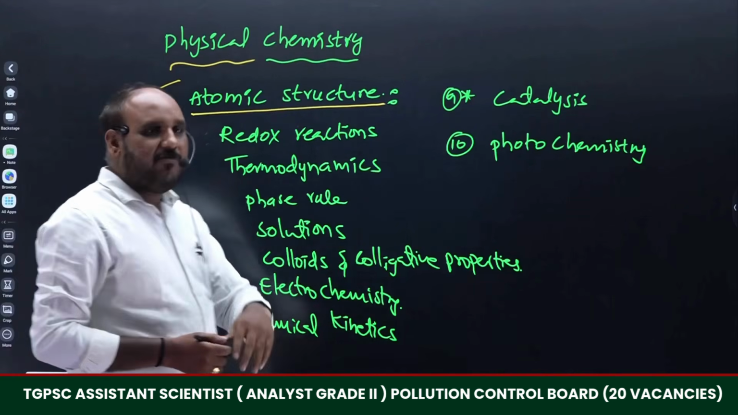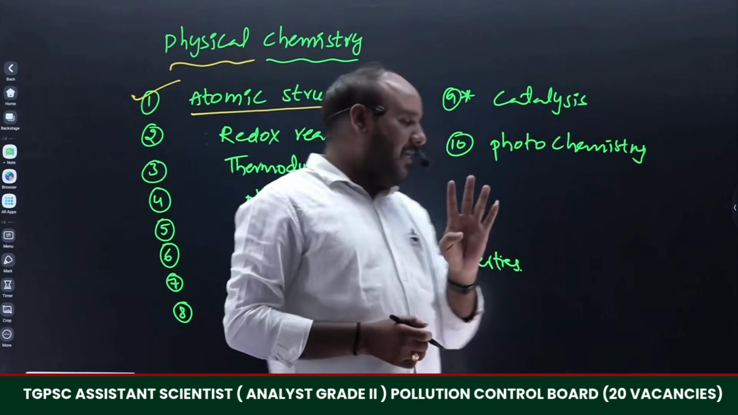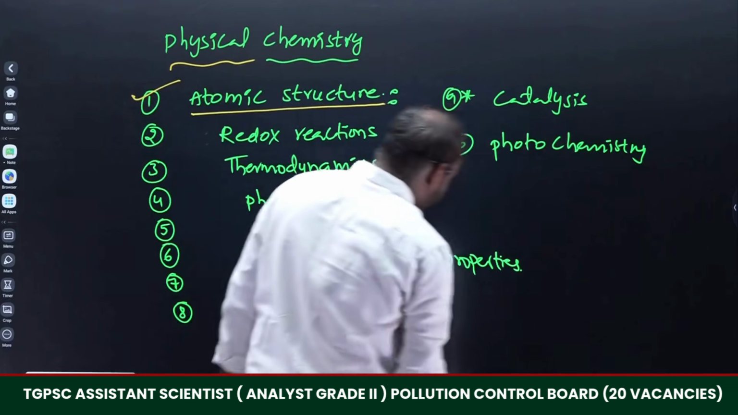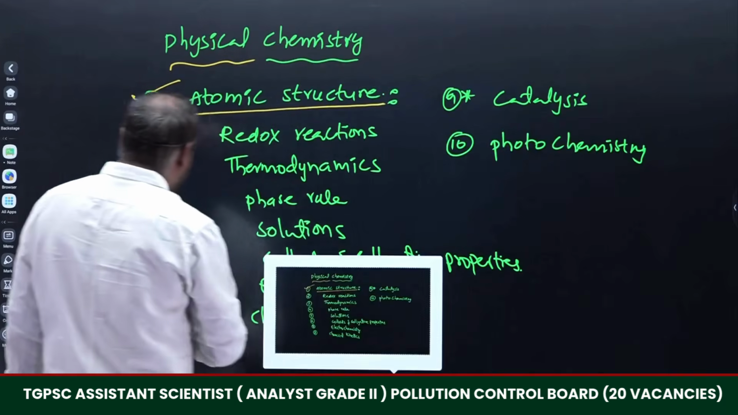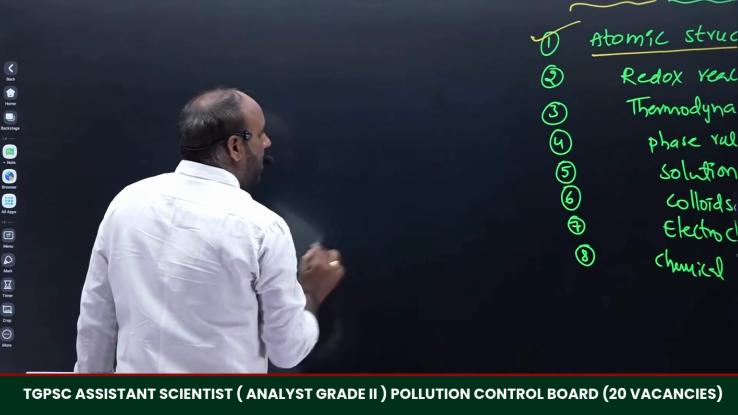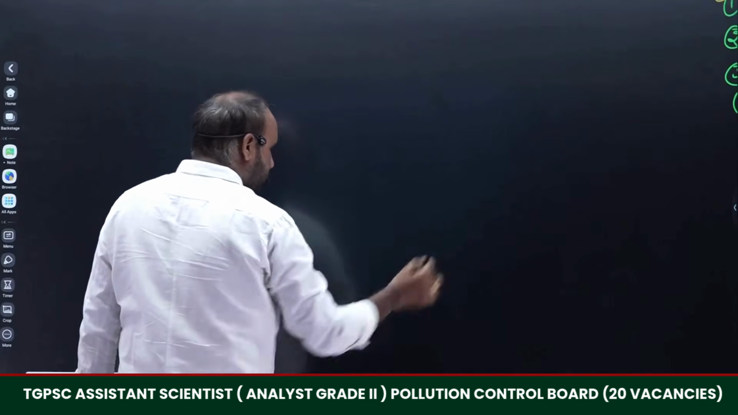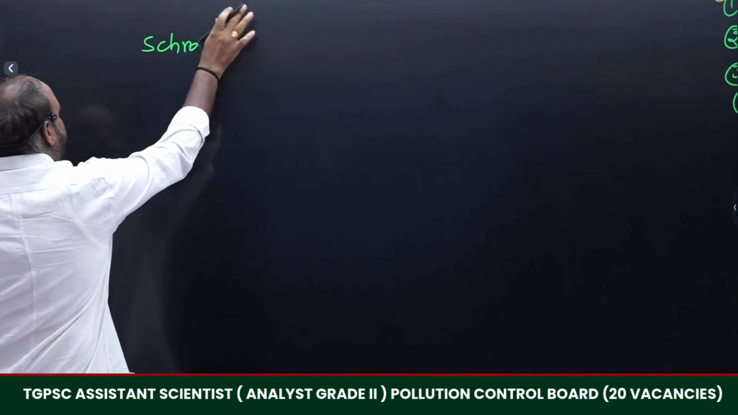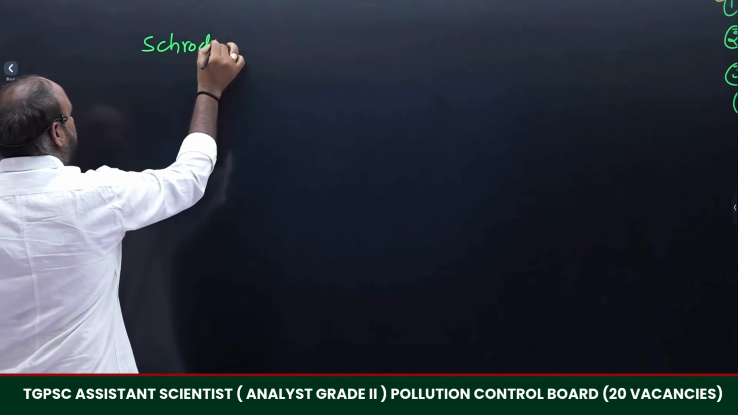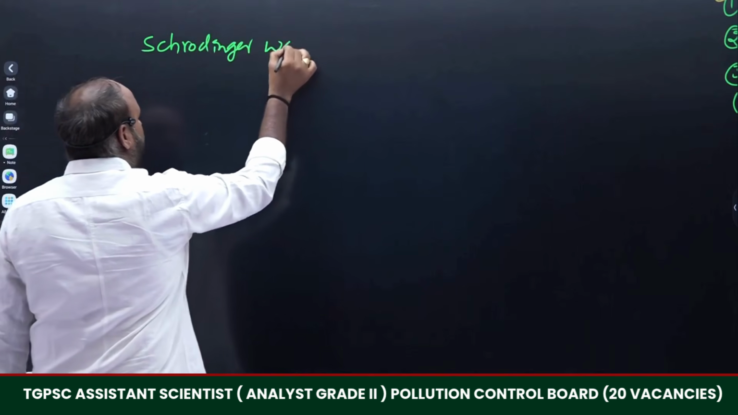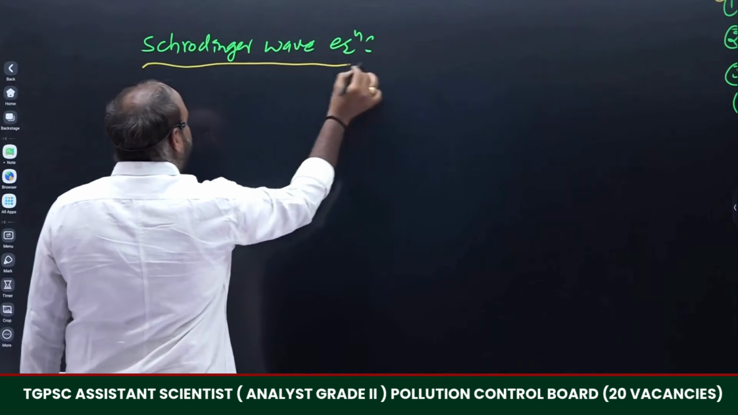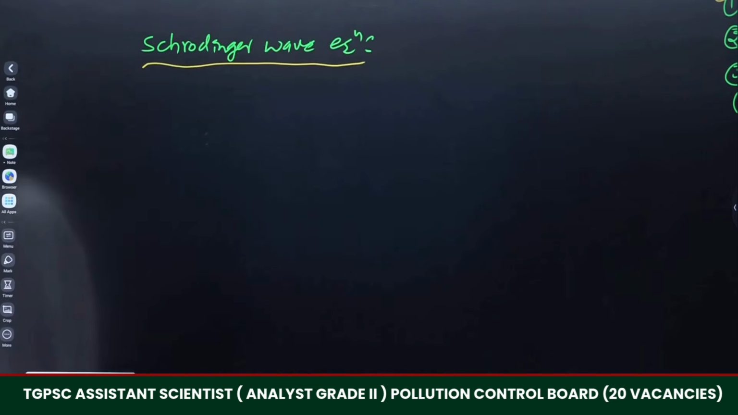The base of the Schrodinger wave equation is three base laws. If we have to understand the concept of the Schrodinger wave equation, what is the Schrodinger wave equation? That is in terms of a three-dimensional system, which means the dimensions of the system also we have to know.